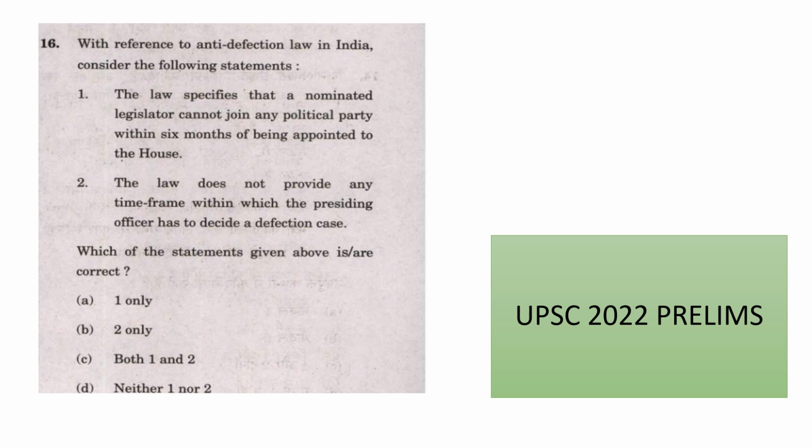So here we have to think about what are the different cases of disqualification. Suppose a member of a political party voluntarily gives up membership, it comes under the defection.